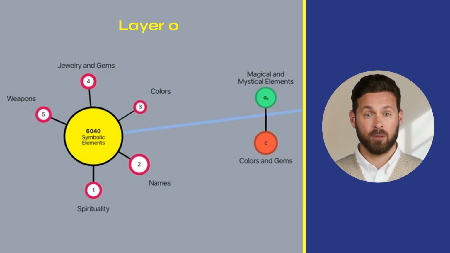Another categorical subdimension, A2, magical and mystical elements, is extracted from the precursor neuron belonging to the synthetic category symbolic elements. This subdimension includes the tokens Spiral, Scourge, Ginny, from Ginny Weasley, a character in Harry Potter. These tokens have been selectively extracted from at least 4 of the 5 categorical clusters through which the initial category can be segmented: spirituality, names, jewelry and gems, and weapons.